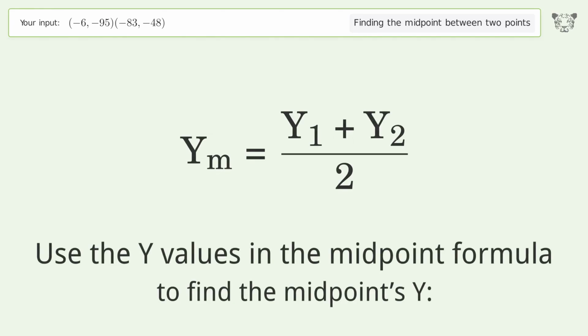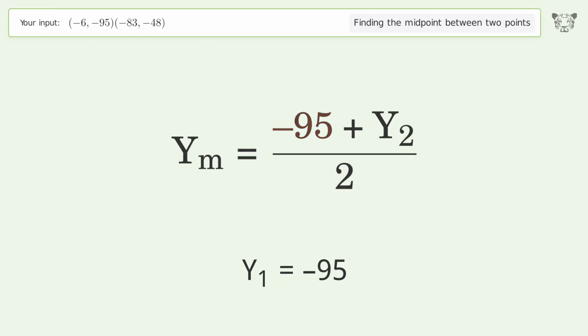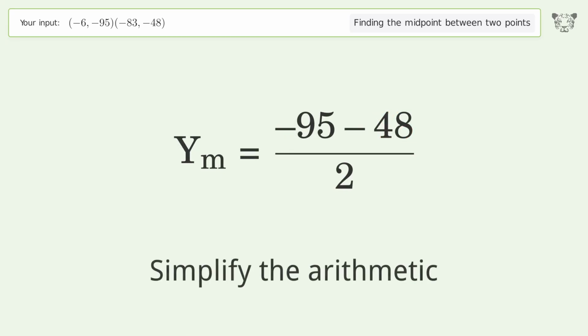Use the y values in the midpoint formula to find the midpoints y. y1 equals -95. y2 equals -48. Simplify the arithmetic.